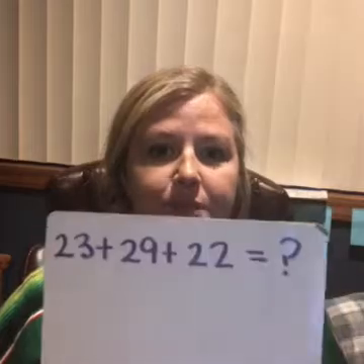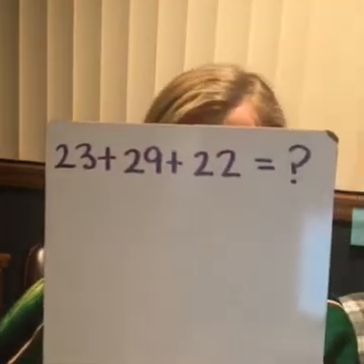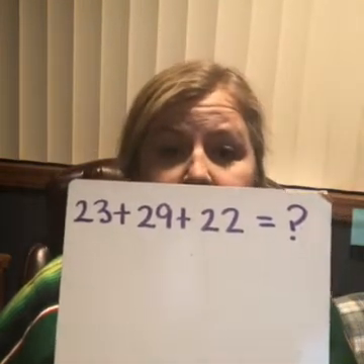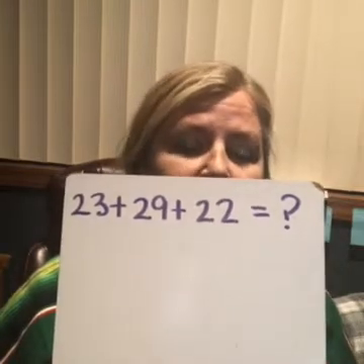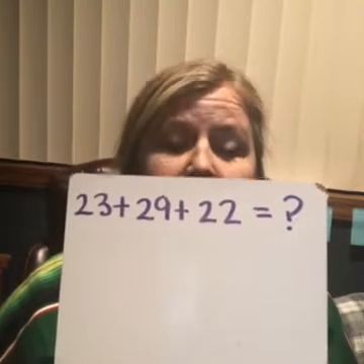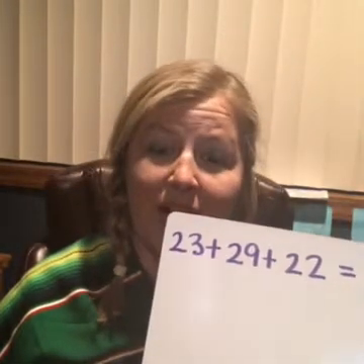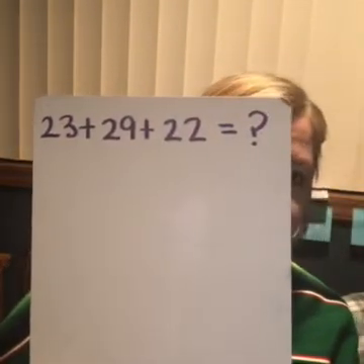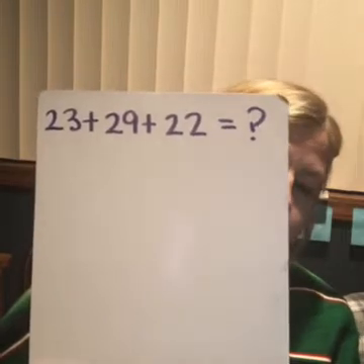Okay, so I have gone ahead and written down our equation. 23 plus 29 plus 22. Remember, it doesn't matter if we order them differently. We could say 29 plus 23 plus 22, or 22 plus 23 plus 29. Can you remember what property tells us that is okay? Right, the commutative property. So it doesn't matter what order. I just went ahead and listed them in the order they show in the word problem.